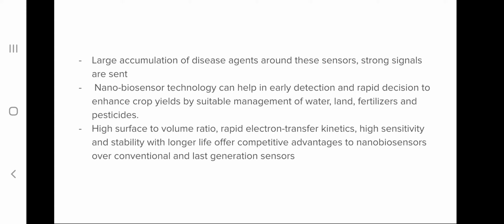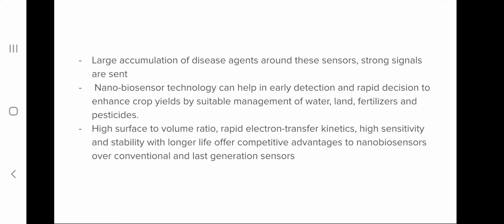And this high surface to volume ratio of nanoparticles helps in synthesizing nanobiosensors which have more stability, high sensitivity and longer life compared to conventional biosensors.